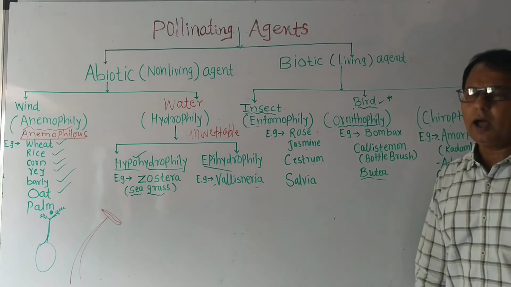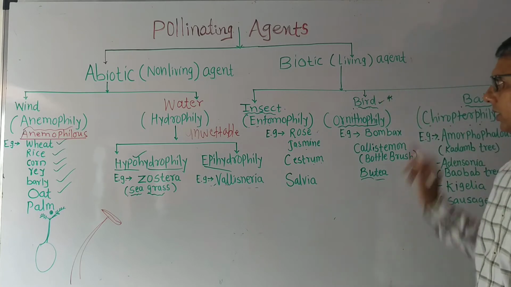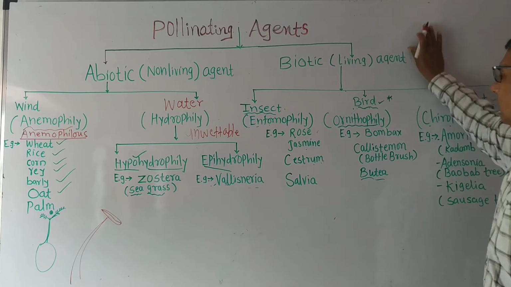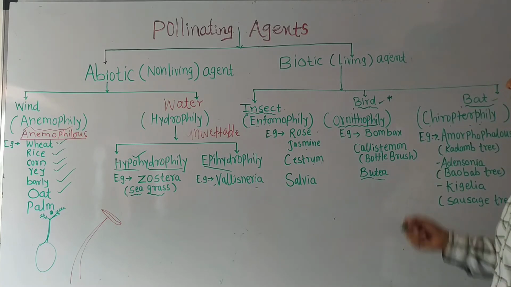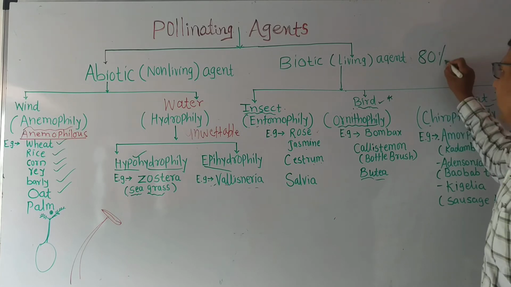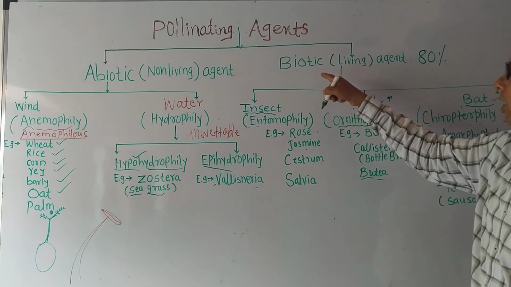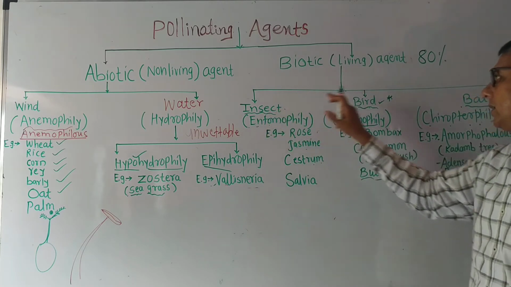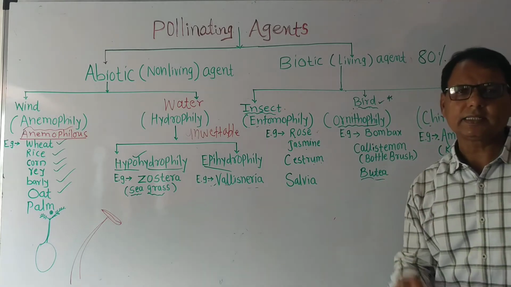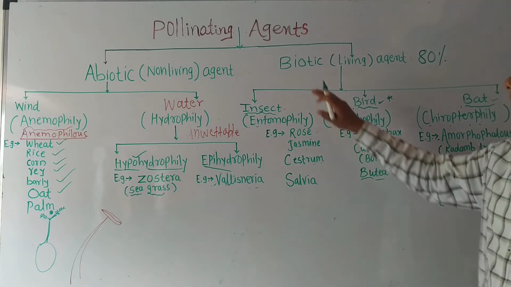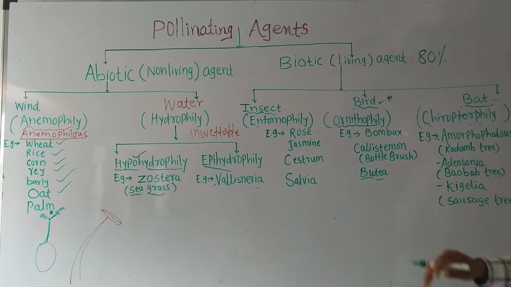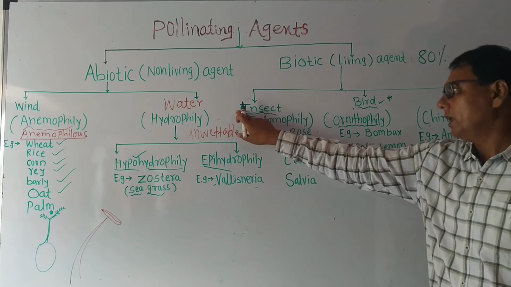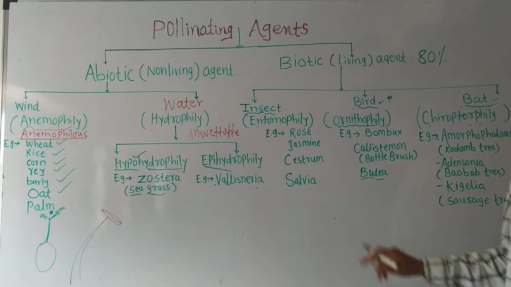Now let's move toward the biotic pollinating agents, that is, living agents. Biotic pollinating agents account for 80% of the total pollination. Remember this: 80% of pollination is by biotic pollinating agents. Who are the biotic pollinating agents? Insects, birds, ants, snails. For your study there are 3 groups: insect, bird and bat. Let's move one by one.